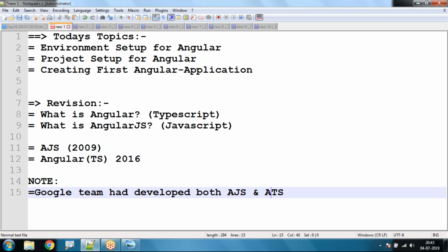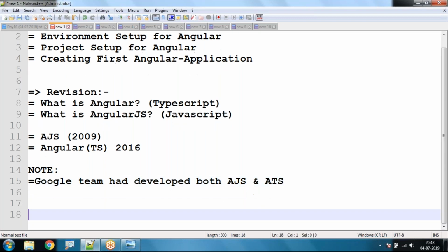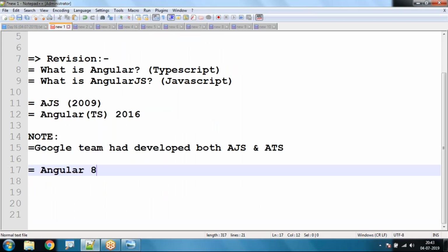Is it okay, all of you? The latest version of Angular is Angular 8, released on May 28th, 2019, exactly 1 month before this session. Angular 8 is the latest version of the Angular TypeScript framework.